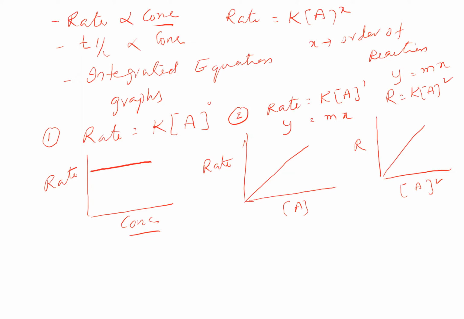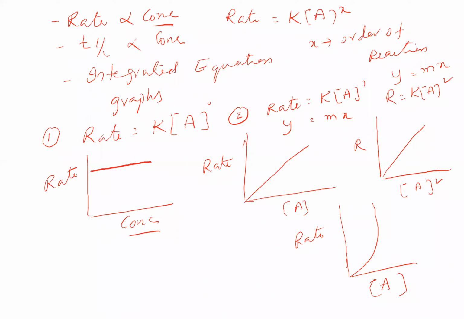And suppose you are plotting graph for rate and then only concentration. Not A square, only A. Then you are going to get a parabola. It comes like this. Y is equal to x square graph we are going to get.